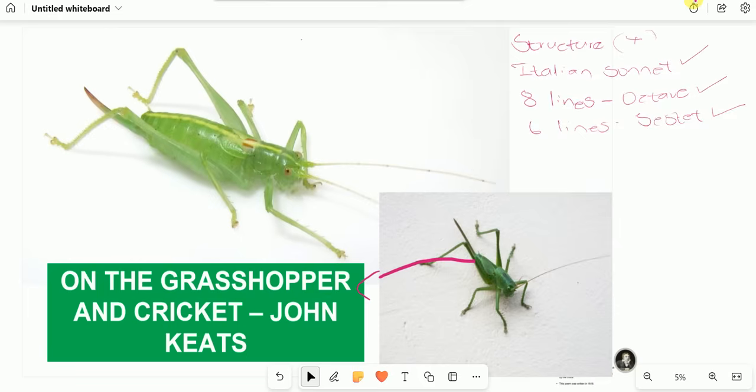So on the Grasshopper and Cricket, it's a Petrarchan or Italian sonnet. The first 8 lines, we call them the octave. The last 6 lines of the sonnet, we call them what? The sestet.